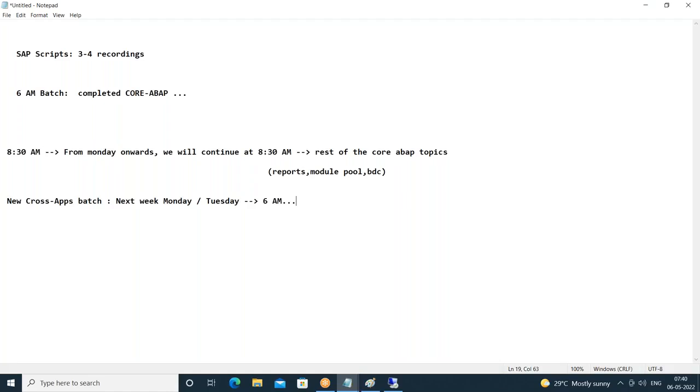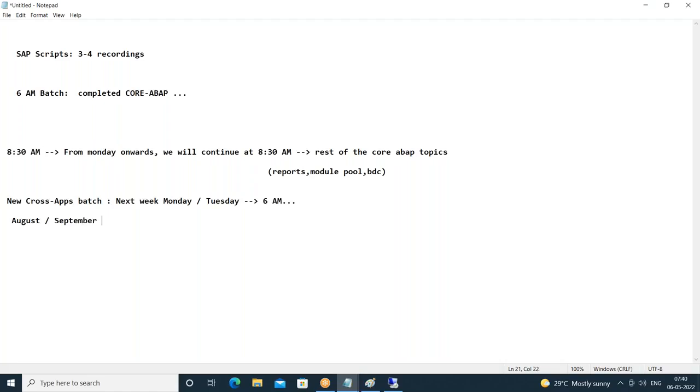If you're interested, you can attend this particular cross apps, which is scheduled to start from next week, Monday or Tuesday. Okay, and 8:30 participants also, only these three topics are left over for you in Core ABAP. You can also start attending cross apps from Monday onwards. Again, if you wait for the new cross apps batch, as I told you yesterday, it will be again in August to September.